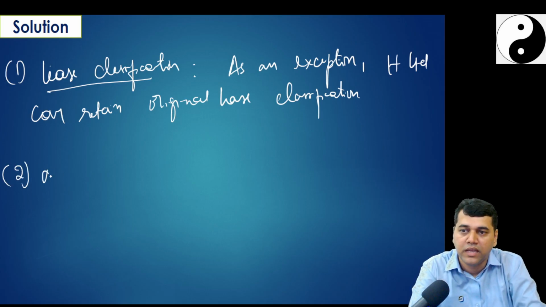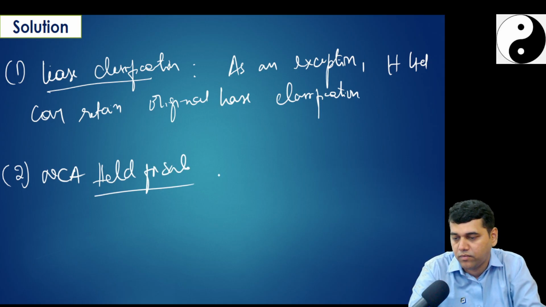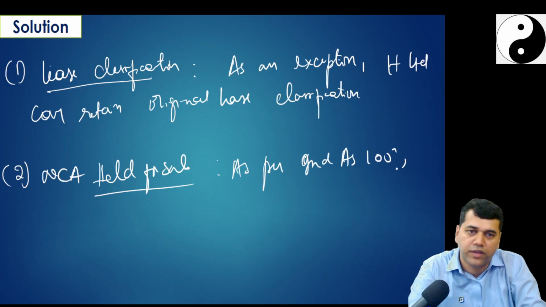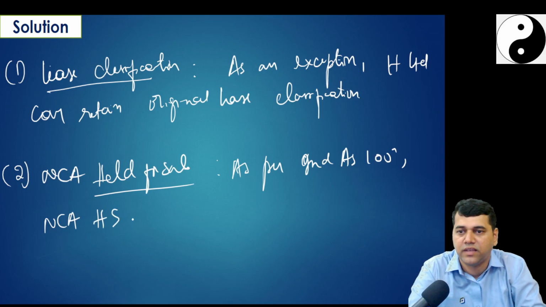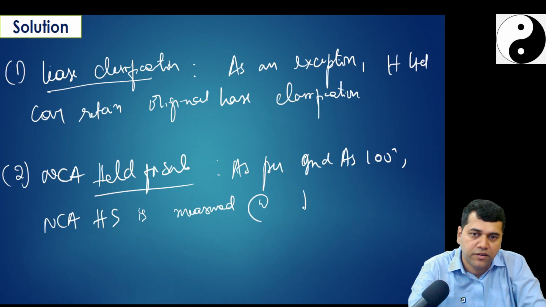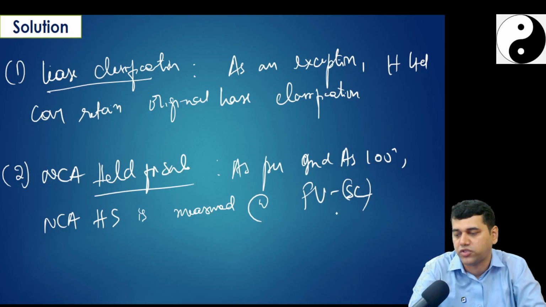Second, NCA held for sale. As per Ind AS 105, NCA held for sale is measured at FV minus SCC, fair value minus cost to sell, selling cost.